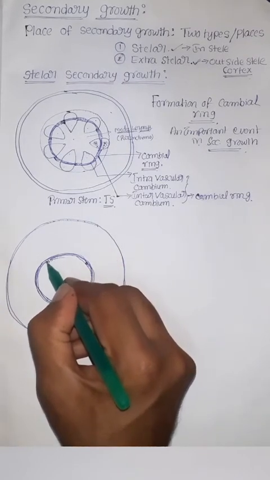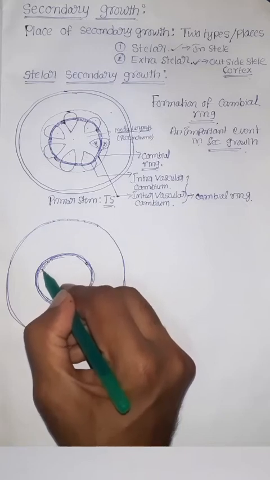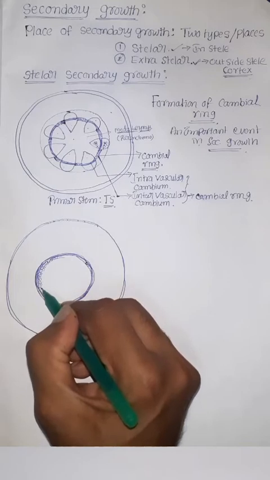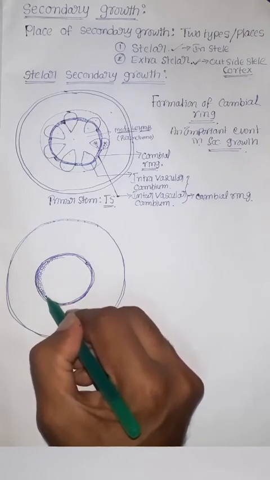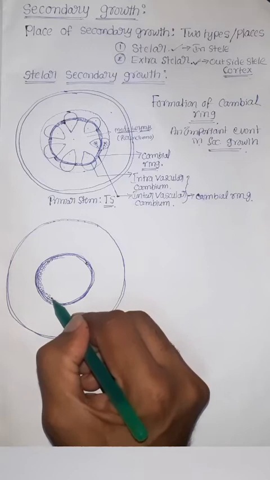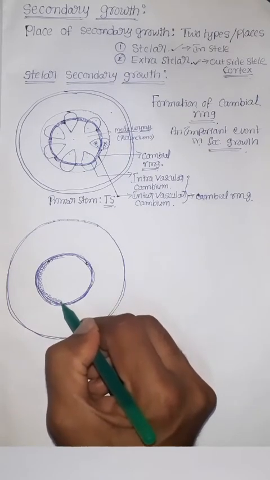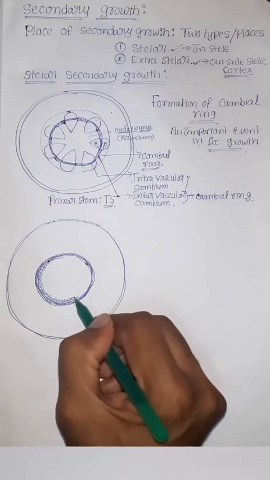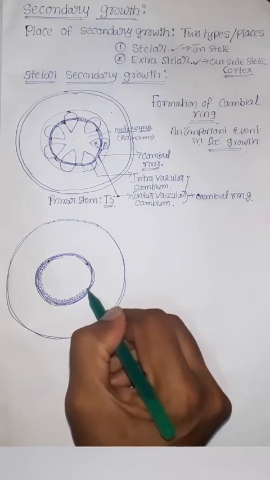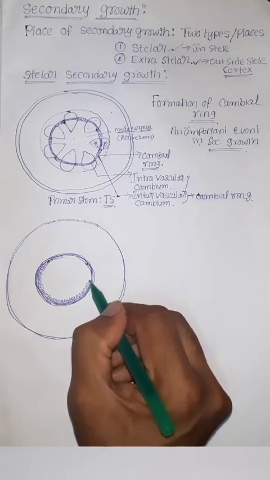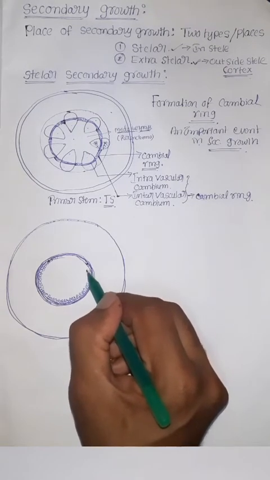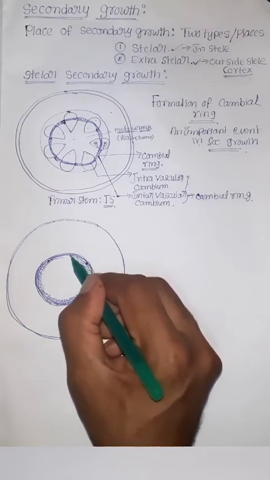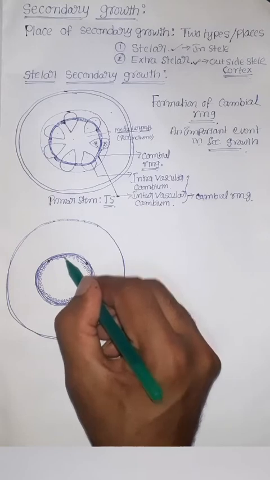The cambial ring has dividing capacity because it is a meristematic ring. The cambial ring consists of two types of cells. First type is elongated fusiform initial cells. Second type is isodiametric ray initial cells. The cambial ring actively divides towards the inside and produces secondary xylem.